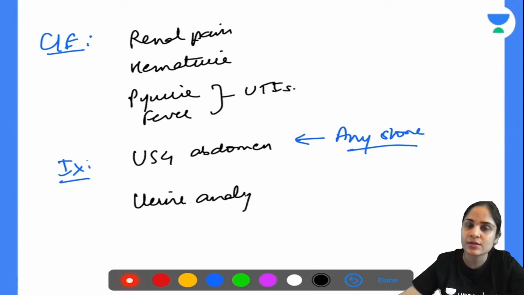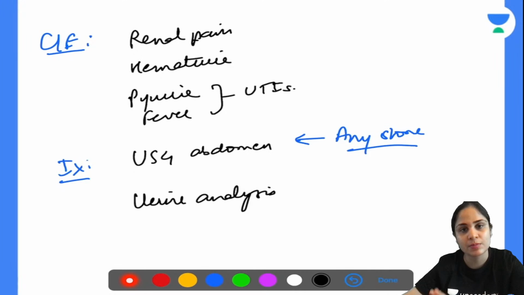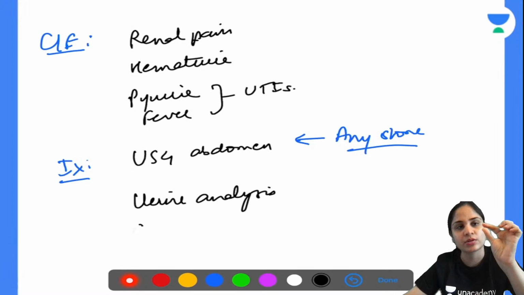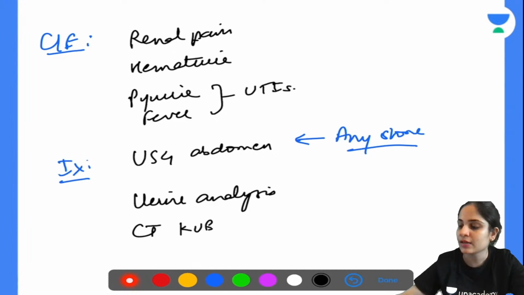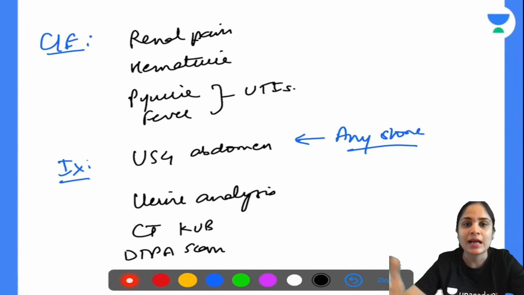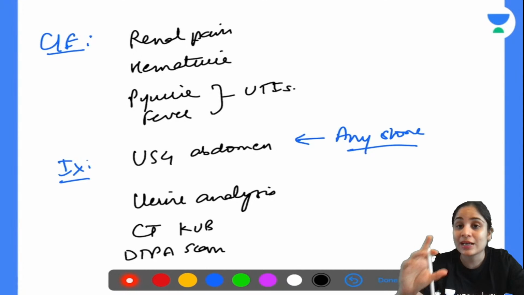Okay. If on ultrasound abdomen you are not able to find a stone, but patient presents classically with symptoms of stone, then in that case you can do a CT-KUB, okay, CT scan, to find out the smaller stones. All right. Again, as I told you before, you can do a DTPA scan. When will you do a DTPA scan? When you feel that there has been a distension of the pelvicalyceal system for a long time secondary to the stone and the renal functioning could have been compromised. Okay, then you can do a urine analysis of the crystals to find out what is the component of the stone. All right.